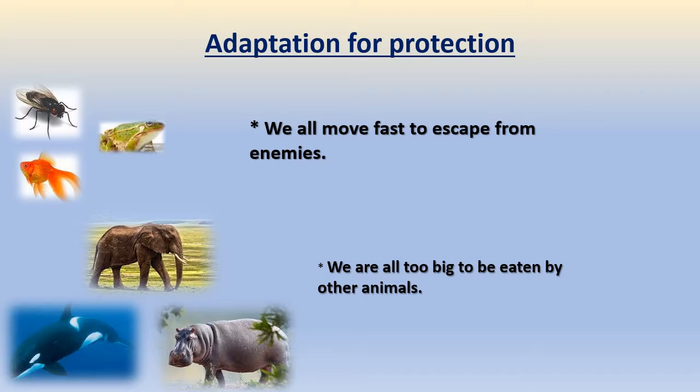Now let's see how animals are adapted for their protection. It is very important for animals to protect themselves from their predators. These are the most common ways by which animals save themselves from being eaten up by other animals. Animals like frog, fish and insects can all move fast to escape from enemies. And animals like whale, elephant and hippo are all too big to be eaten by other animals.